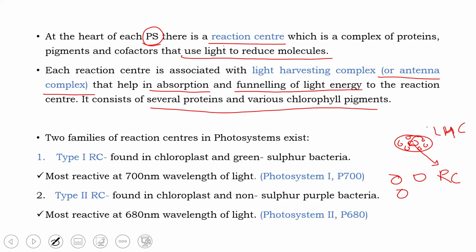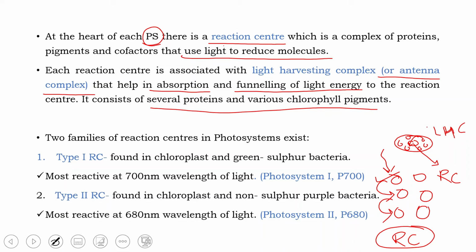So you have several light harvesting complexes outside, and then you have a major reaction center inside. First of all, some pigments in the light harvesting complex will absorb a photon of light. They will pass this energy to the next complex in the light harvesting complex. Then this will further pass on the photon of light to the other pigments in the light harvesting complex.